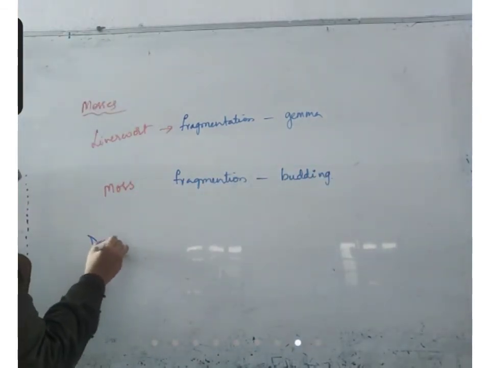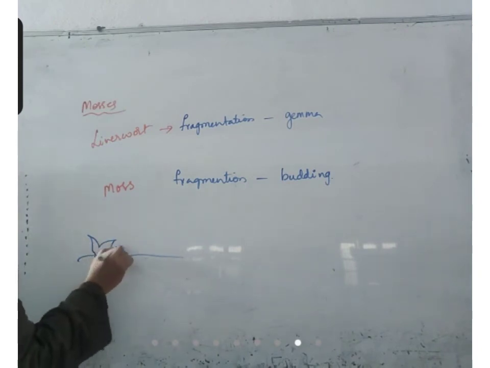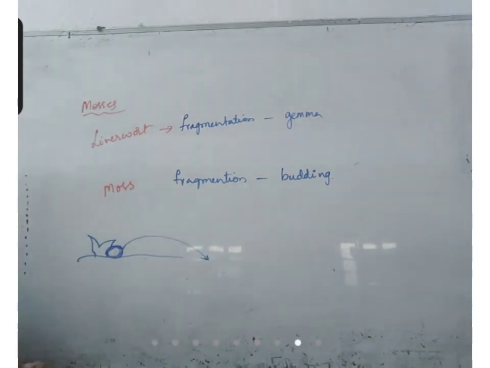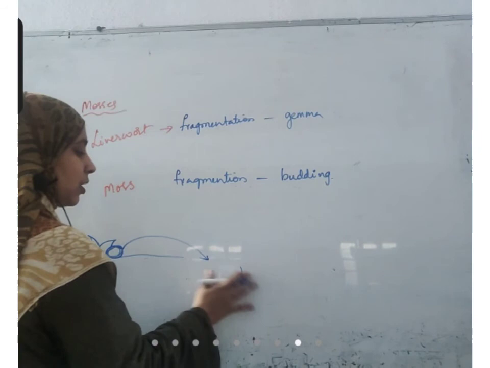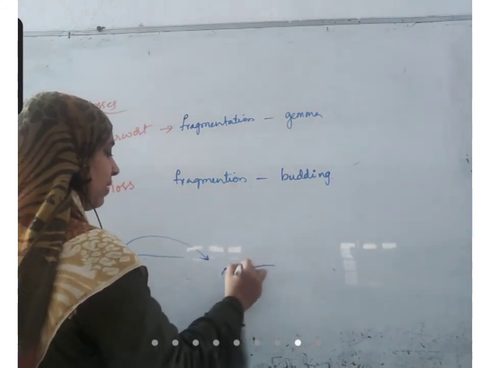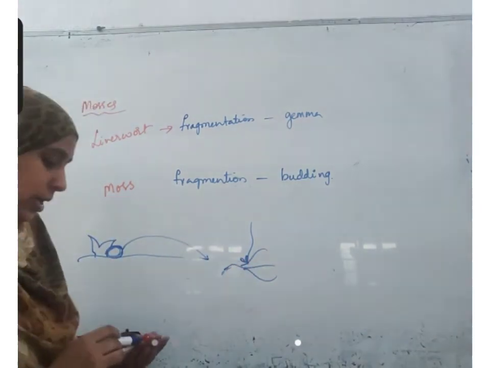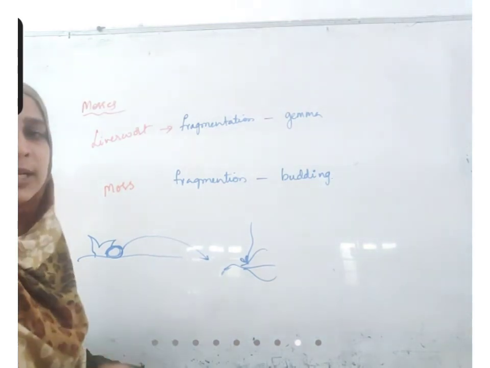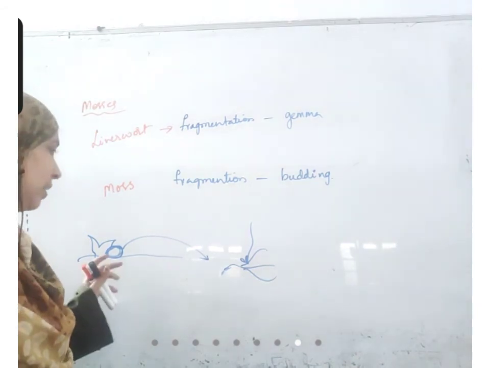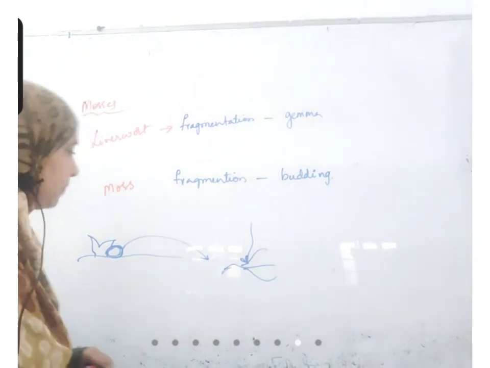In case of mosses, budding takes place. Those small parts which are developing from the protonema sometimes develop buds. This bud will detach itself from the main plant, and can develop into a complete organism. A complete protonema will develop from this, and afterward differentiation will take place. All those things will happen again. We can see this type of bud formation in plants also. Sometimes leaf buds grow into complete plants. In the same way here, the bud develops into a complete organism.